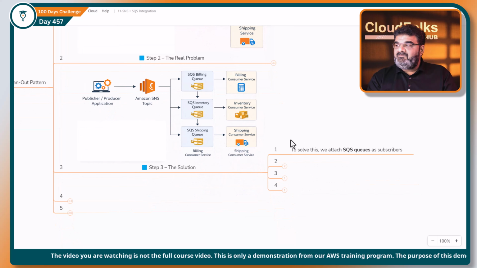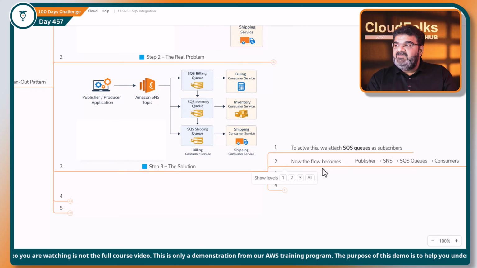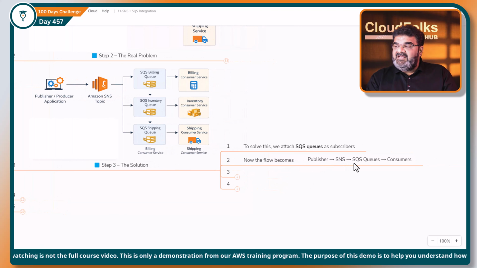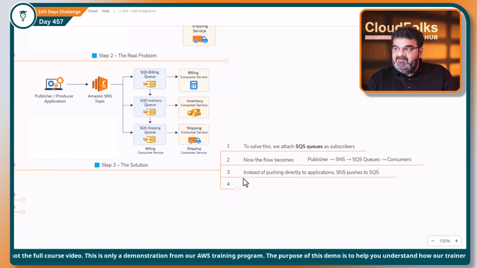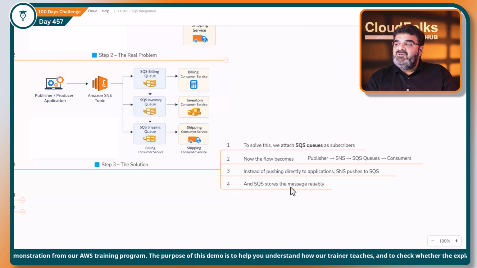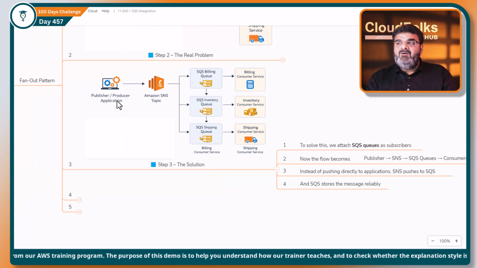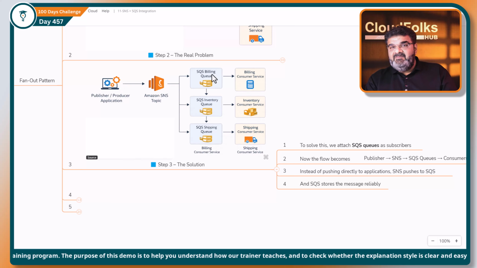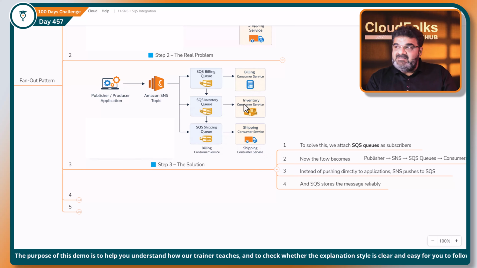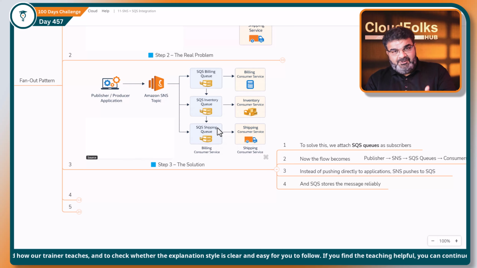So to solve this, we attach an SQS queue as a subscriber. Now the flow becomes publisher, SNS, SQS queue and consumers. Instead of publishing directly to the application, SNS pushes this message to SQS. And SQS stores the message reliably. So now SNS is not sending messages directly to the billing system or inventory system or shipping. It is going to forward or broadcast these messages to the queue. Now the queue will store these messages safely, right?